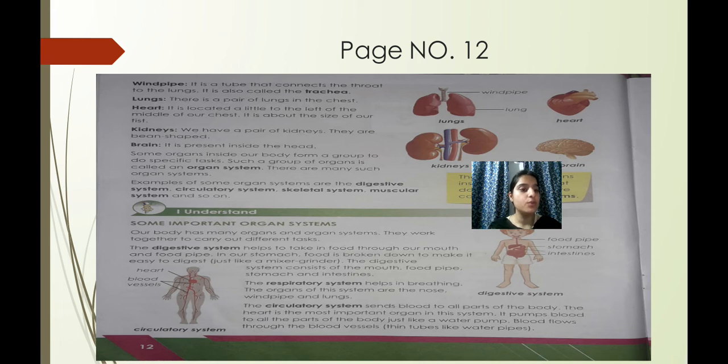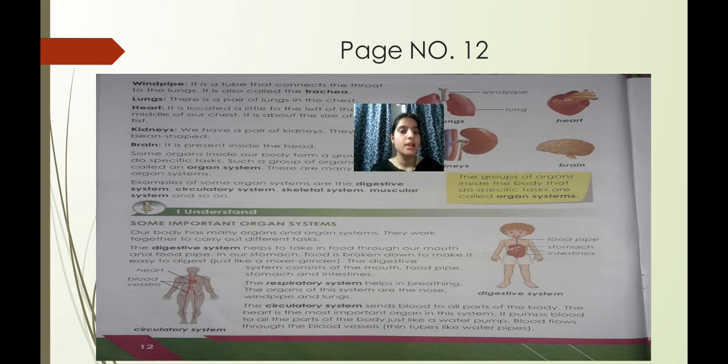So what we have studied today, children, is what an organ system is, the different types of organ systems, and what their tasks are: digestive system, respiratory system, circulatory system, and nervous system. The digestive system is related to the food we eat. It helps in digesting the food. It consists of mouth, food pipe, stomach and intestine.